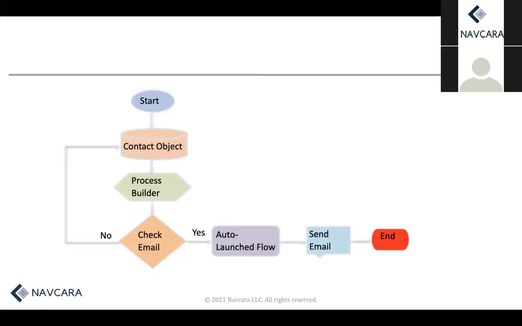Here is the flow diagram on how the solution works. Our example is on the contact object. As a contact record gets created, the Process Builder gets invoked, then it checks the email address on the contact record. If the email exists, the auto-launched flow will send out an email. If the email doesn't exist, then it will update the contact record.